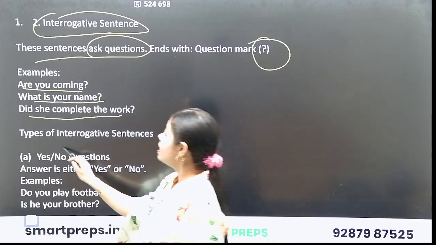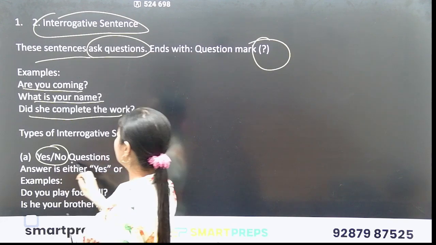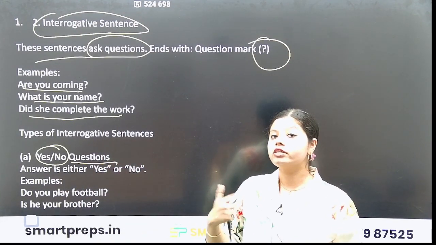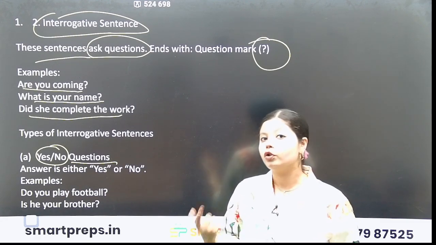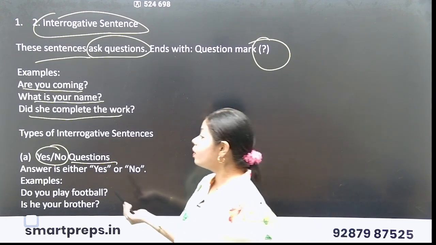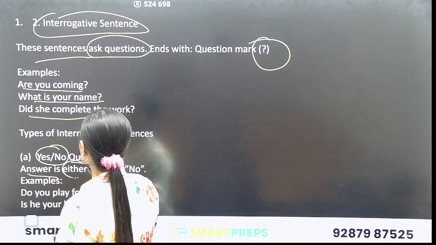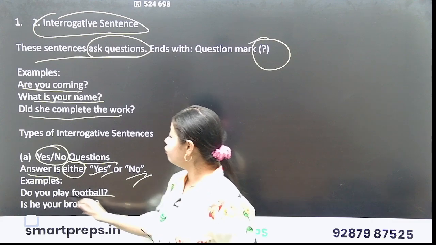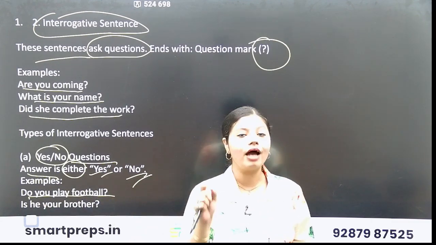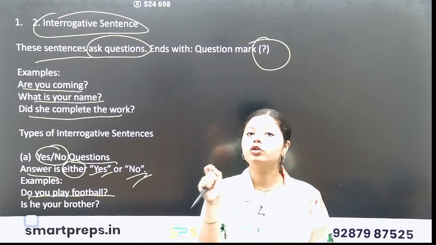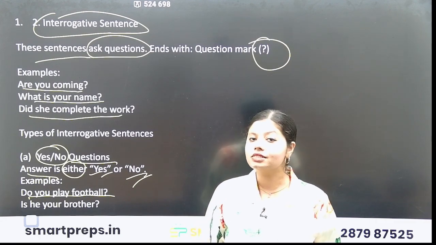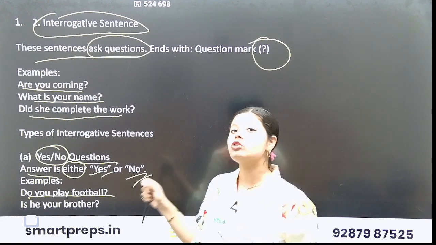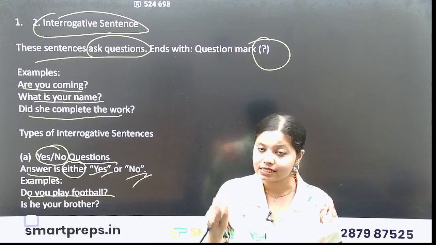For example, yes or no questions. Now which are those sentences that we question regarding yes or no? Those questions whose answer is either yes or no. Okay, do you play football? Your answer will be either yes or no. So the question I have asked is what type of questioning sentence? That is yes or no interrogative sentence.